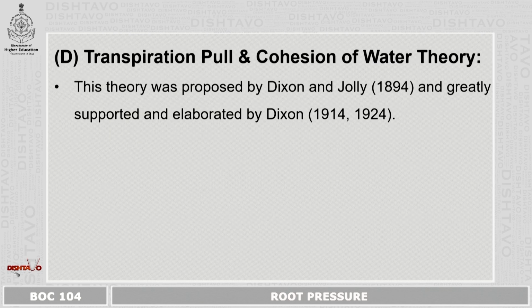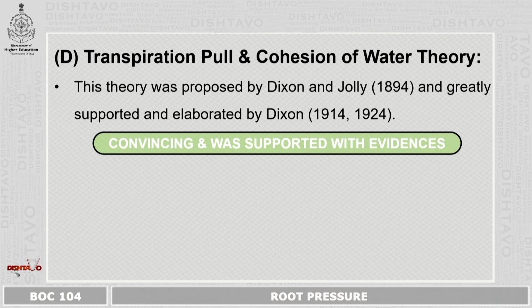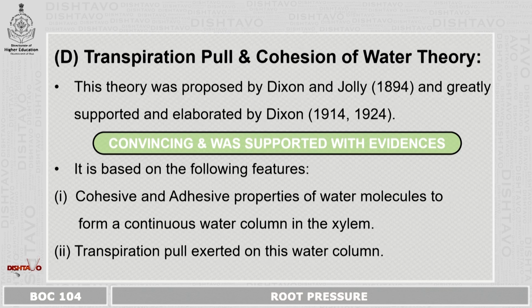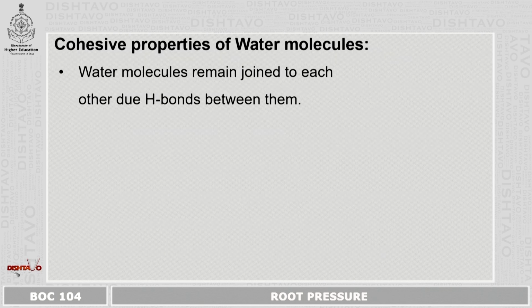The next theory is the transpiration pull and cohesion of water theory. This theory was proposed by Dixon and Joly and greatly supported and elaborated by Dixon in 1914 and 1924. This theory was convincing and was supported with evidence. It was based on the following features. First, the cohesive and adhesive properties of water molecules, which form a continuous water column in the xylem. Second, the transpiration pull exerted on this water column.